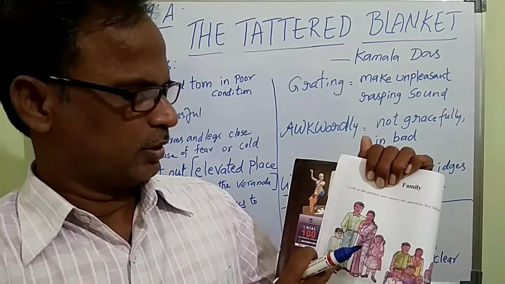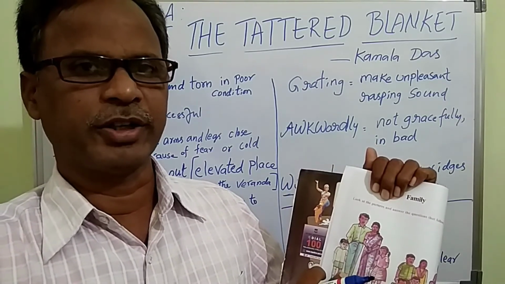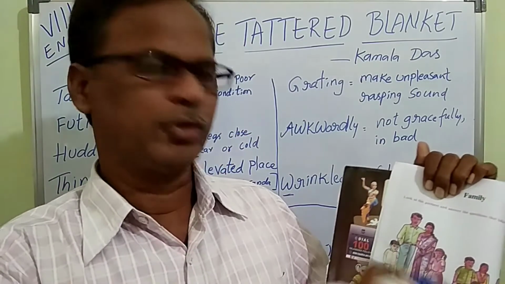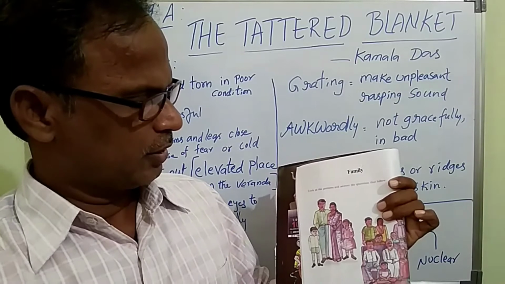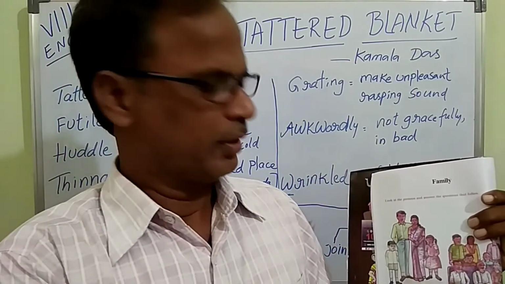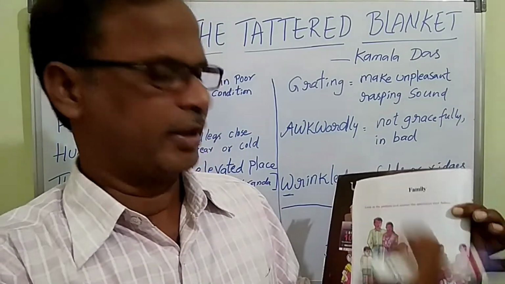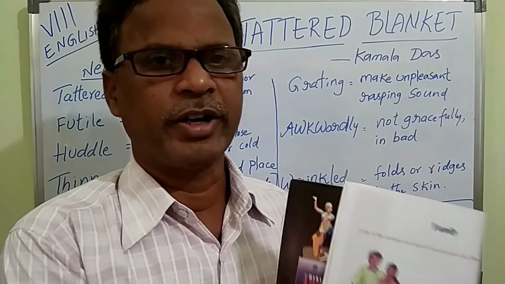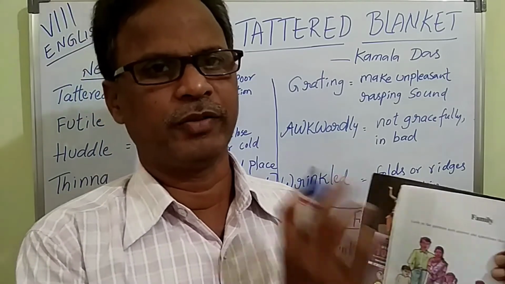The first family is a small family, which is called a nuclear family. That means a father, mother and two children are there. And another family is given, a big family, which is called a joint family, including father, mother, grandfather, grandmother and children. This kind of family is called a joint family, and this is called a nuclear family. I think you know it well.